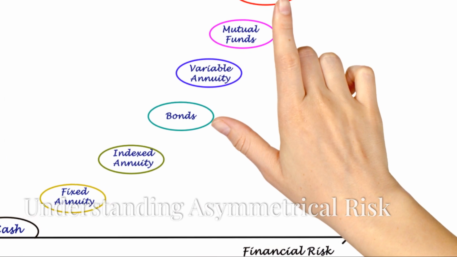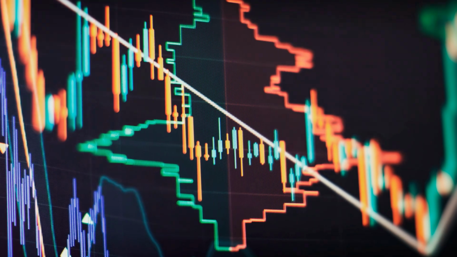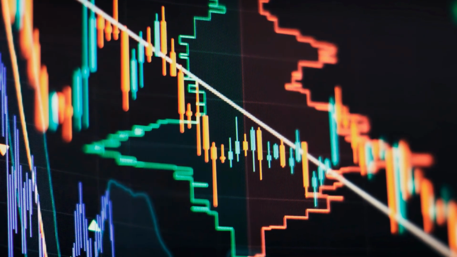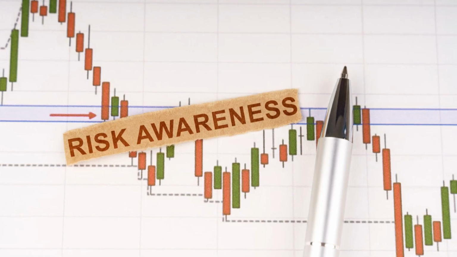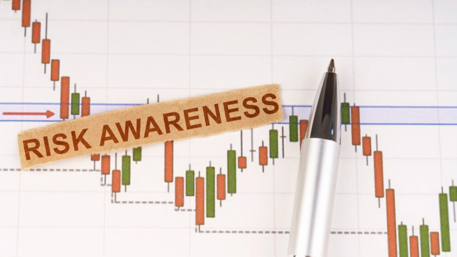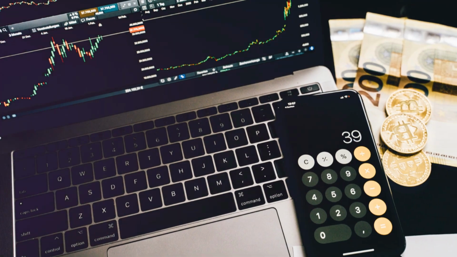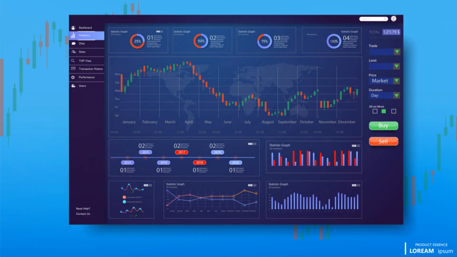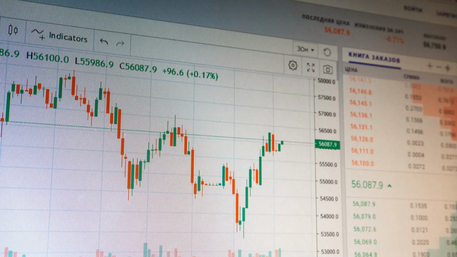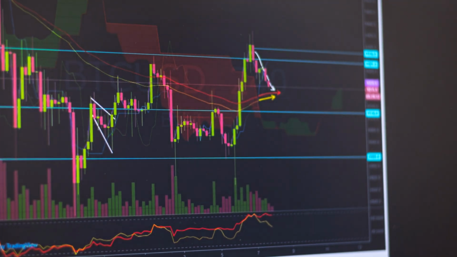To truly grasp asymmetrical risk, it's important to understand both sides of the equation, the risk and the reward. The goal is to identify investments or opportunities where the potential for gain vastly exceeds the potential for loss. These opportunities often arise in areas where there is a lot of uncertainty, or where traditional investors might be hesitant to venture. The key is to assess the probability of various outcomes and choose those with a high reward-to-risk ratio.